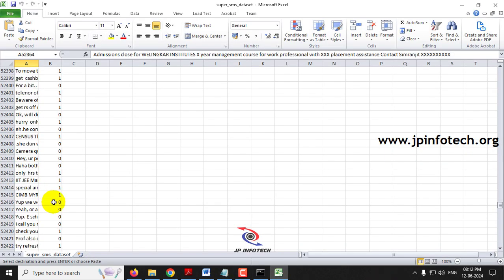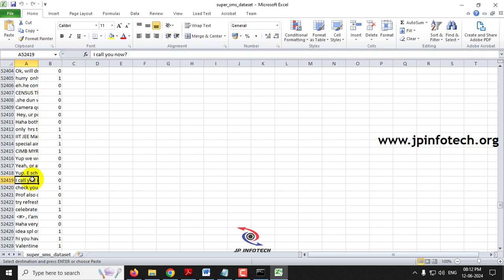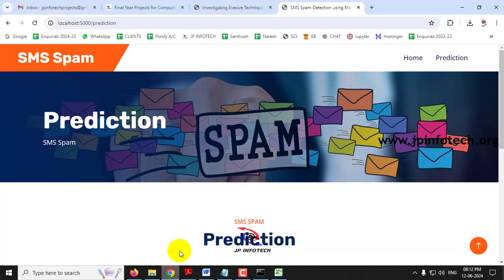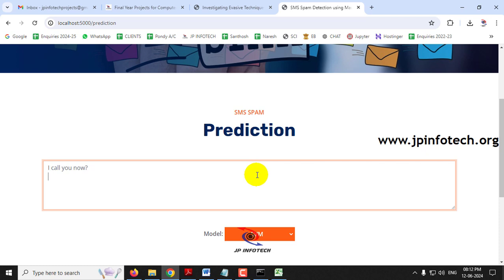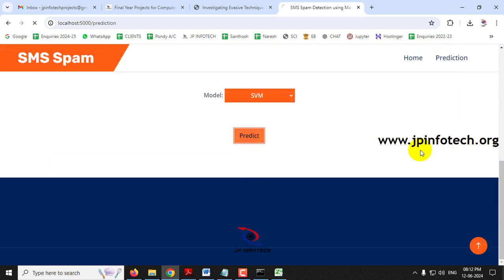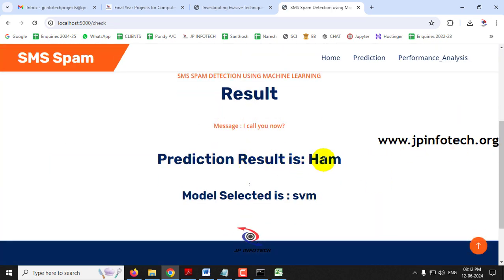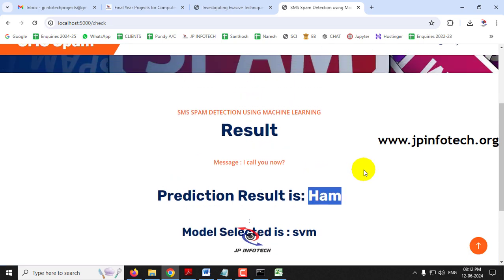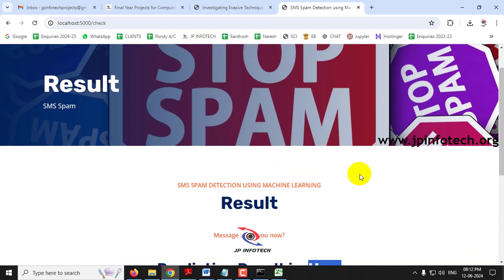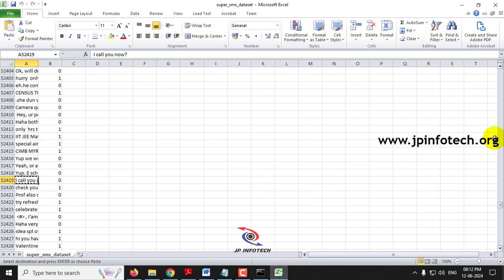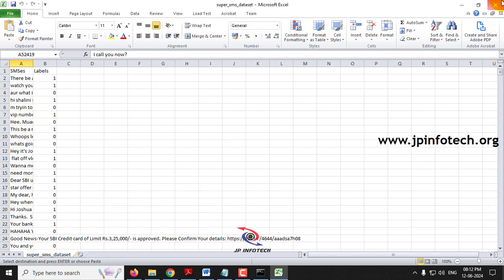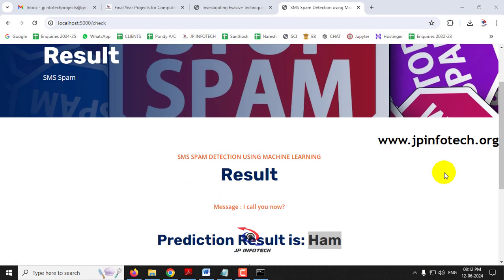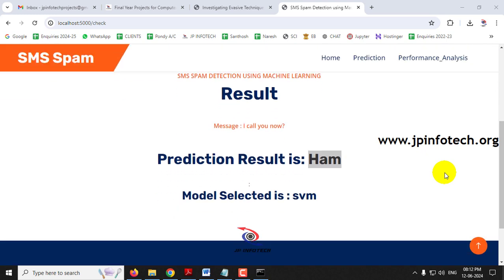Similarly, in the training data I'll select another message from the non-spam category. I'll paste it and click predict. Now you can see the prediction result is ham, which is non-spam. In this way you can check all the other cases that are available in the test or the train folder. For this scenario, I have shown you a few cases with both classes, spam and ham, with both the models, SVM and CatBoost.